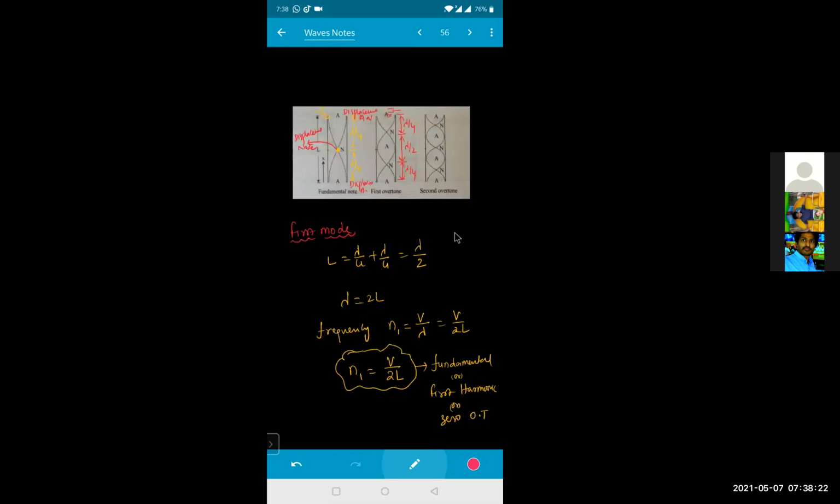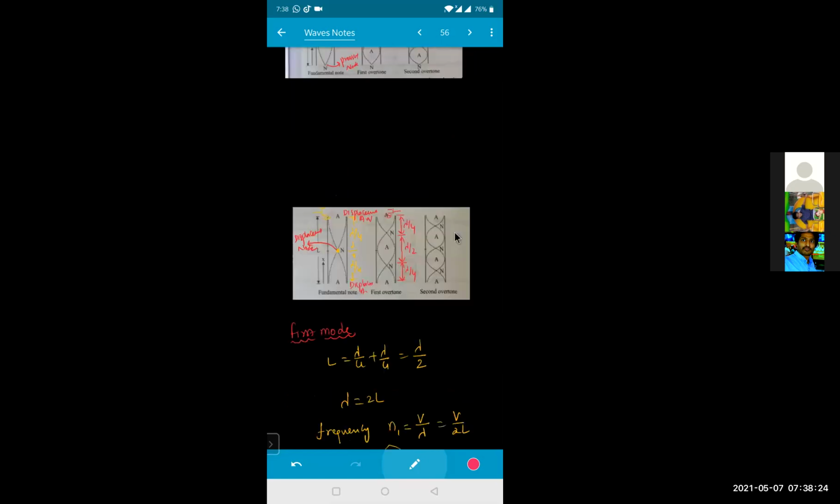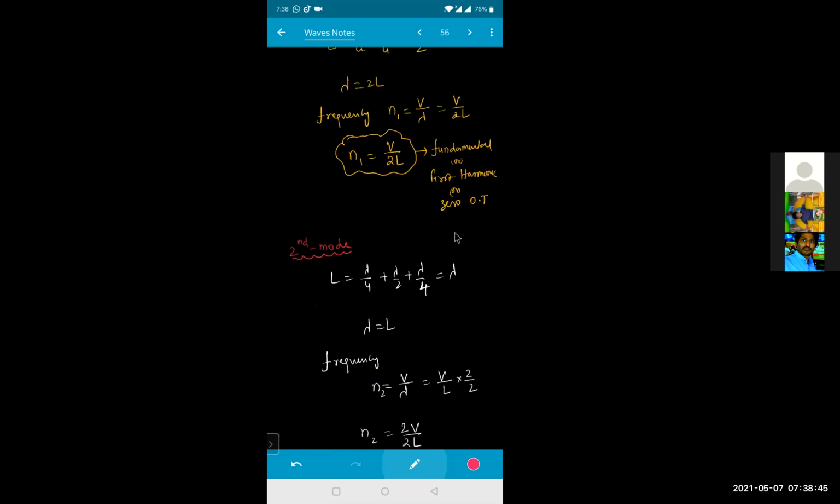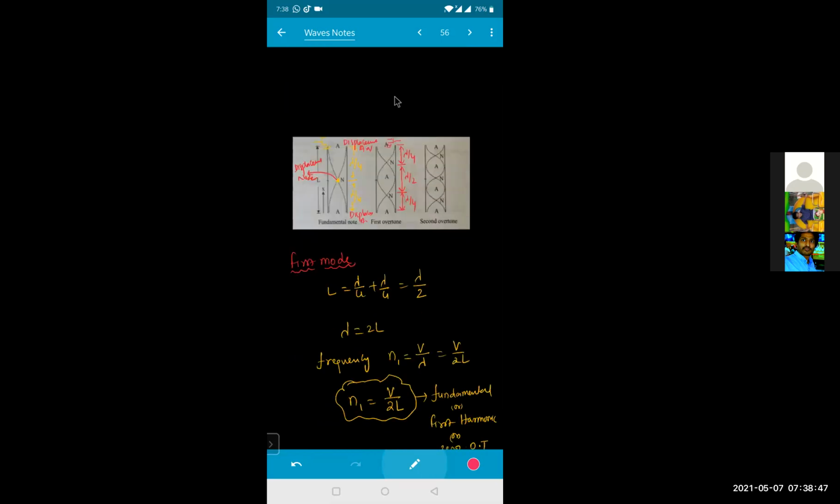In both the diagrams, the tube length will be the same. The only thing is closed and open. If it is open on both sides, we'll get two antinodes. At a closed end we always get a node, and at an open end we always get an antinode. Clear?